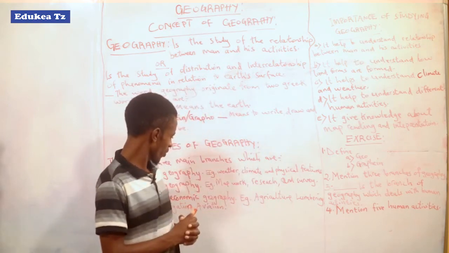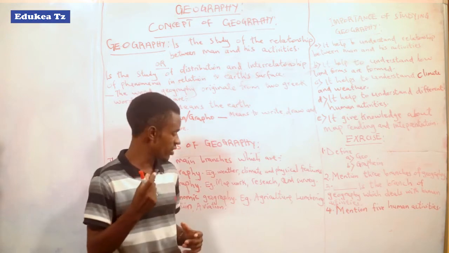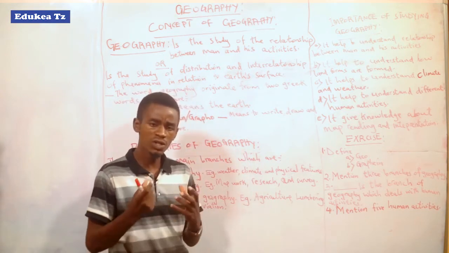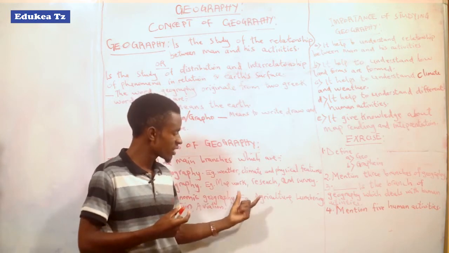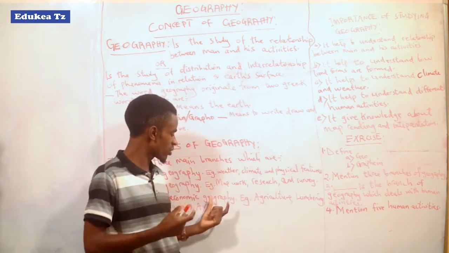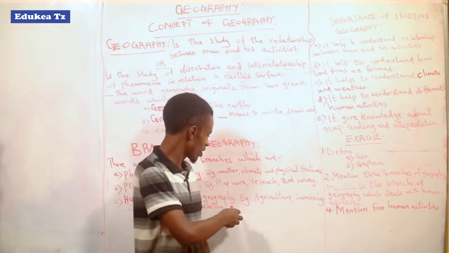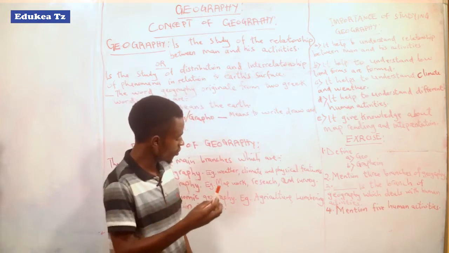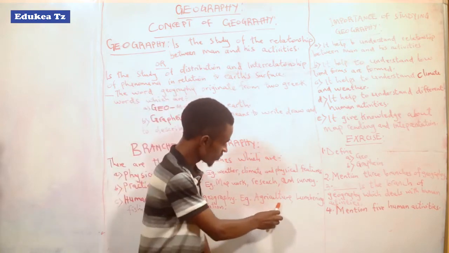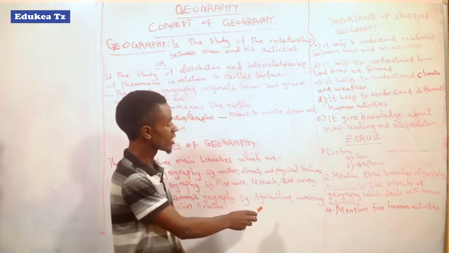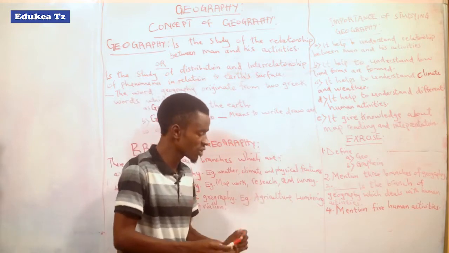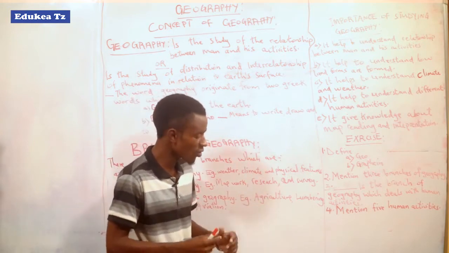An example of human activities is agriculture. So the branch which deals with human activities is human and economic geography. Agriculture is the fundamental activity based on cultivation of crops and animal keeping.